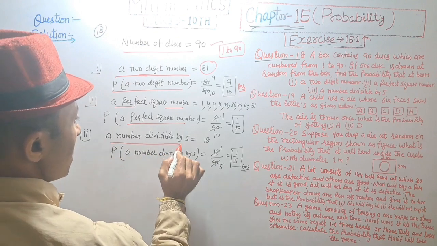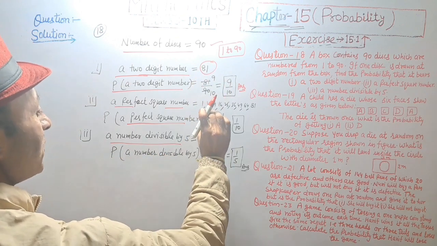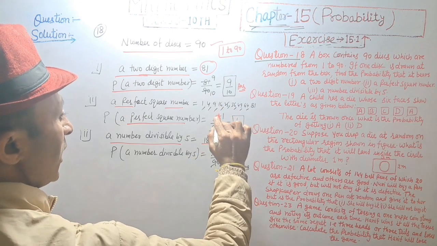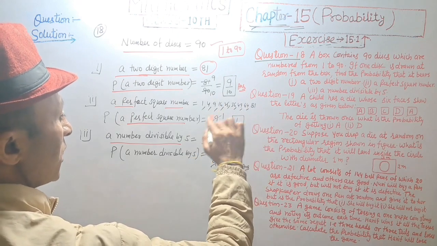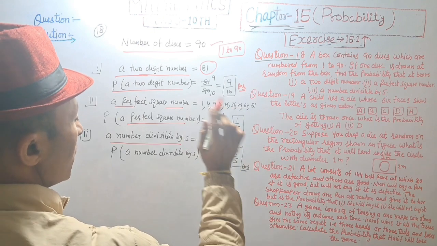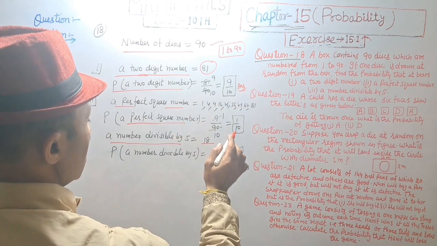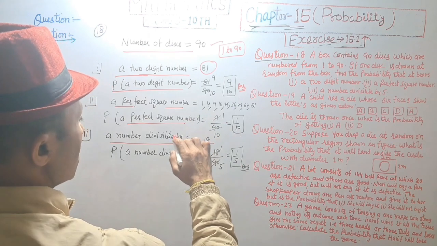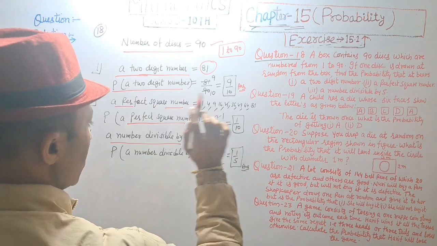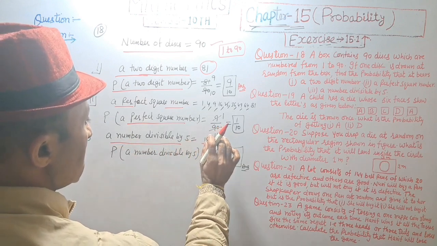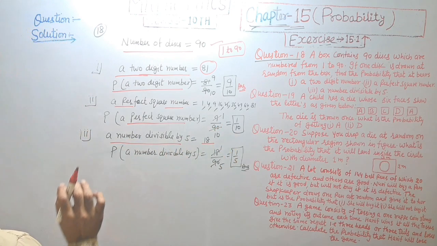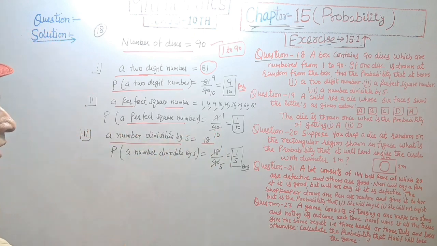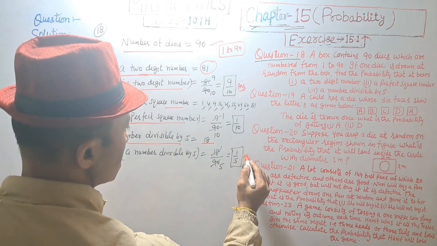And a number divisible by 5, 18 5s are 90. Numbers are 5, 10, 15, 20, 25, 30, 35, 40, 45, 50, 55, 60, 65, 70, 75, 80, 85 and 90. That is total number is equal to 18. So probability of number divisible by 5 is equal to 18 upon 90. That is 1 upon 5. Answer.